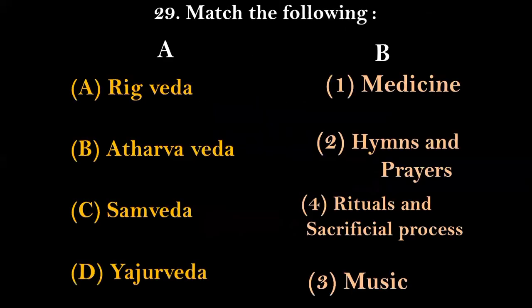Question number 29. Let's have a look at the match the following here. On the left hand side are the Vedas. On the right hand side are the names of the books or subjects the Vedas deal with. First of all, we have the Rig Veda. What does the Rig Veda deal with? The right answer is that the Rig Veda deals with hymns and prayers, option number B. Atharva Veda deals with medicine. Samaveda deals with music. And lastly, Yajurveda deals with rituals and sacrificial processes.